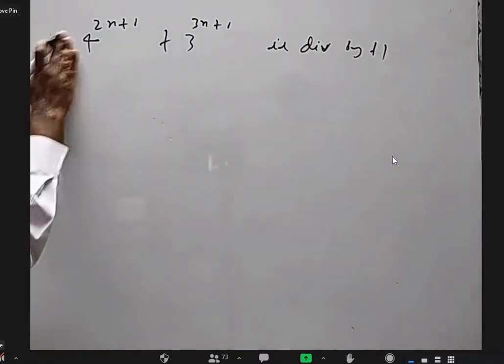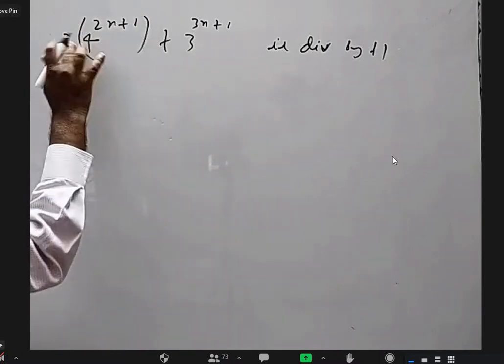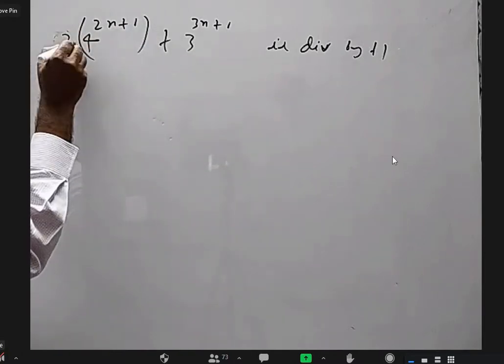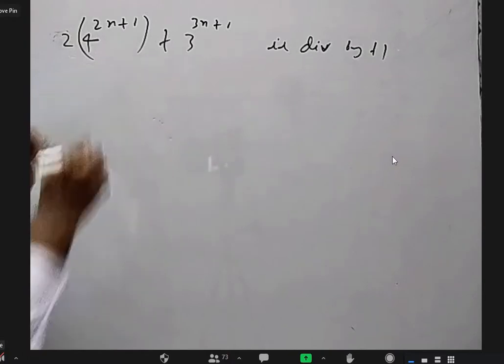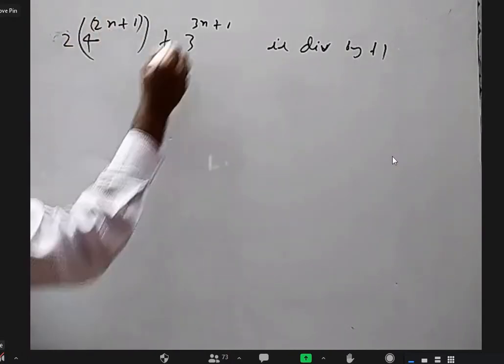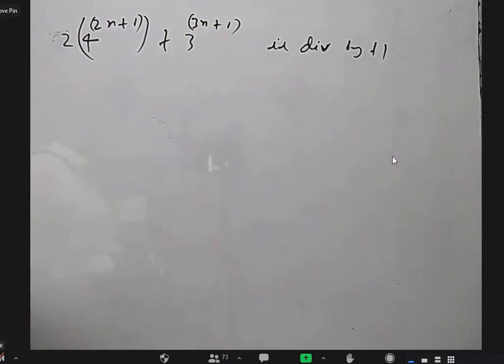So 2 times, no, it is not 2.4, that's why I'm putting a bracket. 2 times 4 power 2n plus 1, and 3 power 3n plus 1. This is always divisible by 11.